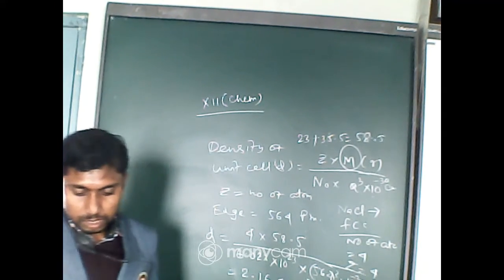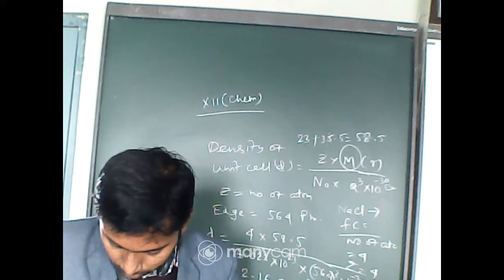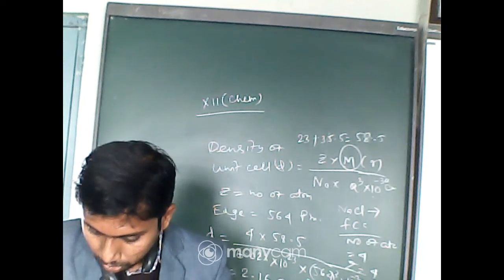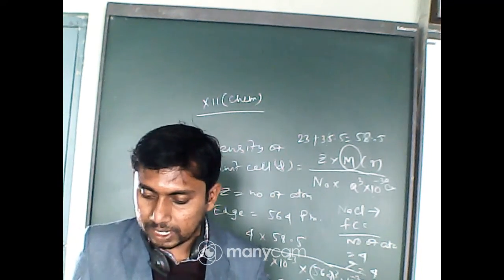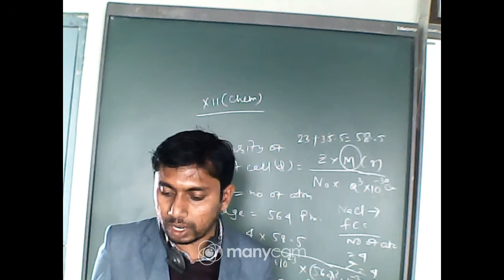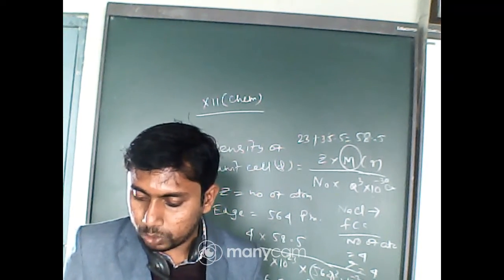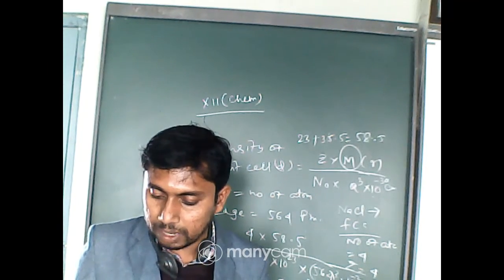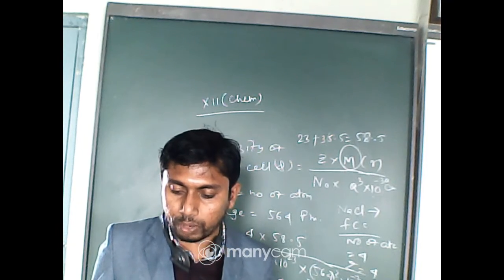Okay, now look at some more problems on that. An element crystallizes in an FCC lattice with an edge length of 400 picometer. Calculate the density if 200 gram of this element contains 2.5 into 10 to the power 24 atoms.